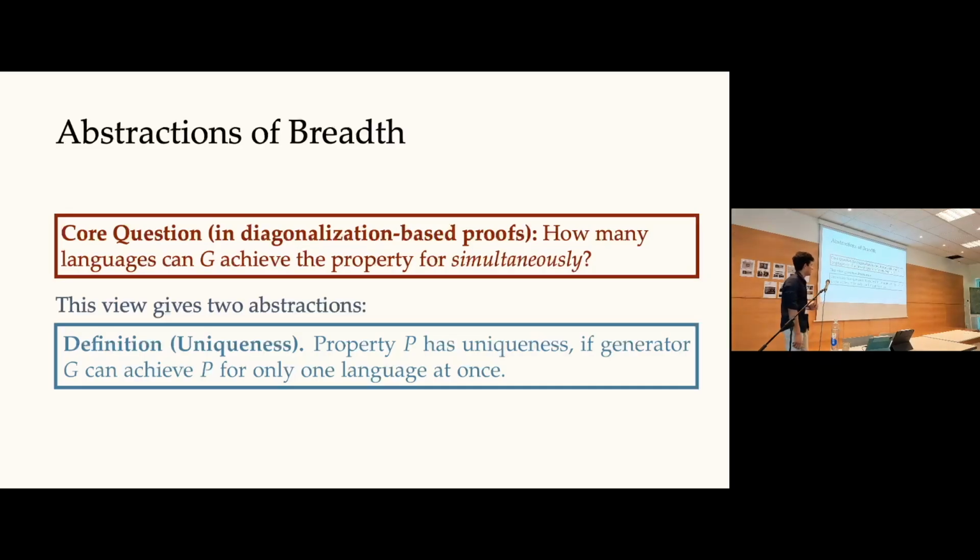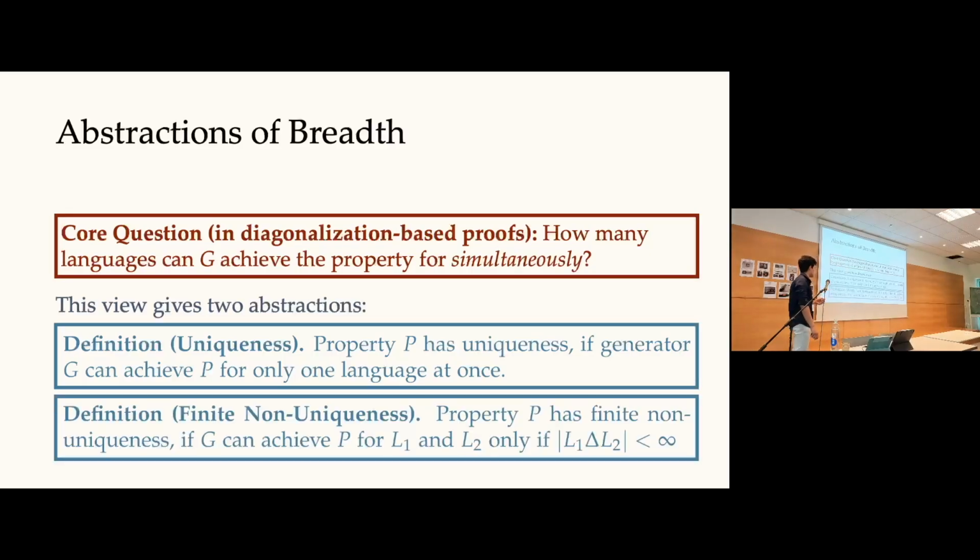So I say a property, and now it doesn't have to be breadth, it can be any property you want, of generation has uniqueness if a generator can achieve this property for exactly one language at a time. In other words, if a generator has a unique property P for L1, then it can't have the same property for some other L2. And then I define some notion of finite non-uniqueness. First I want to say what it is not. It is not that the generator can achieve this property for finitely many languages. It is a different property. It is that if a generator achieves this property for two languages, L1 and L2, then they only differ in finitely many elements.